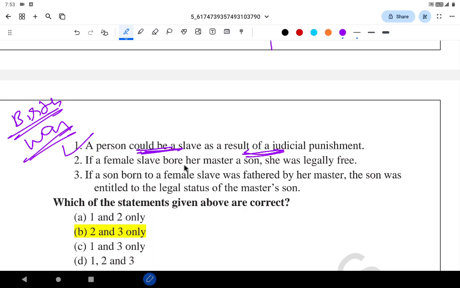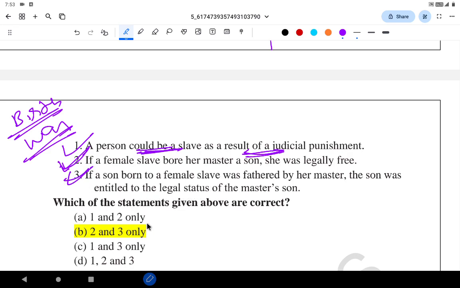The female slave bore her master a son. She was legally free. Correct. If a son born to a female slave was fathered by her master, the son was entitled to the legal status of a master's son.